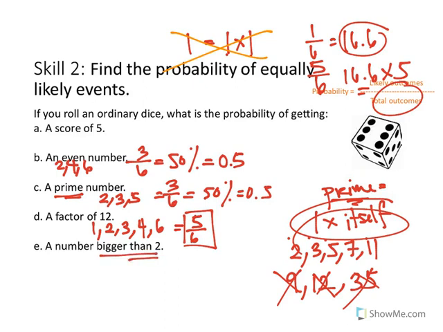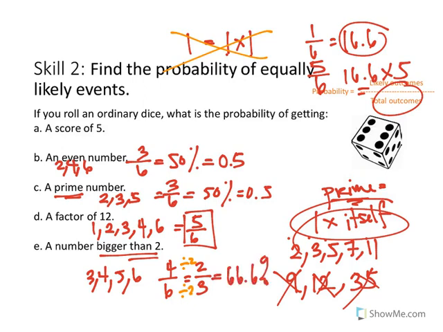So bigger than 2, not including 2. 3, 4, 5, 6. 4 out of 6. Which, by the way, makes 2/3 because you can divide by 2. And that, by the way, is 66.6% or 0.666 recurring. And that's it.